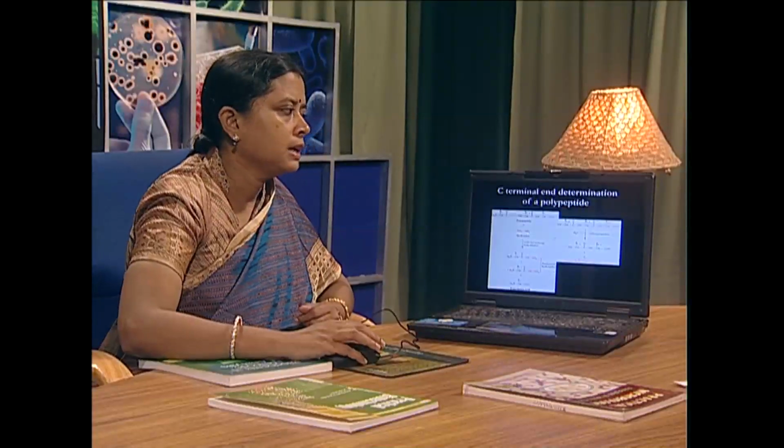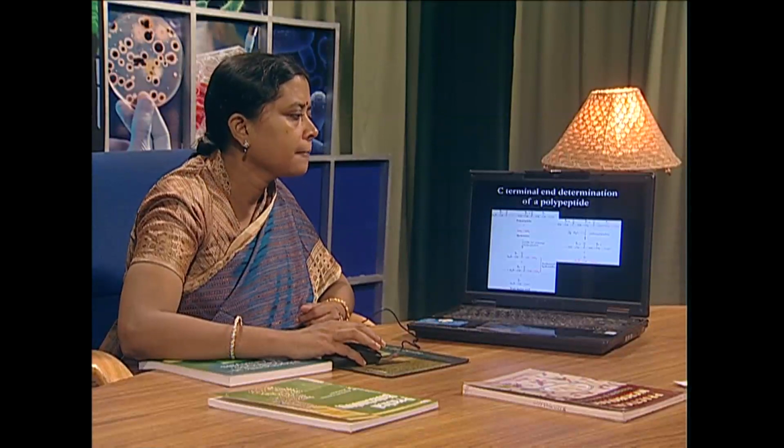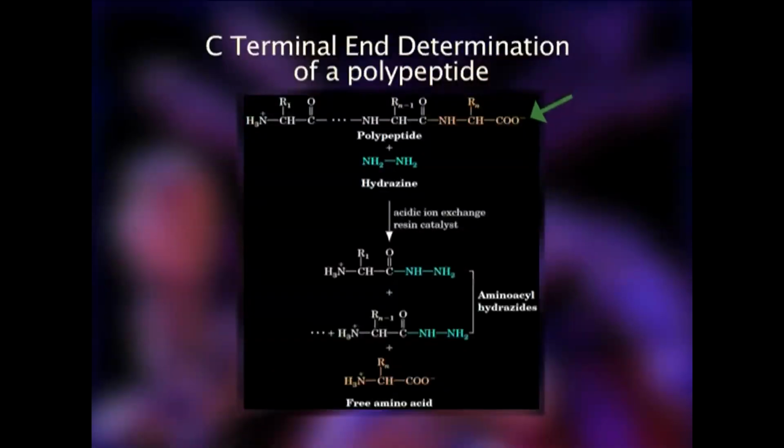Now C-terminal end determination. Similarly, only the C-terminal amino acid can be determined, and the reagent used is hydrazine. Hydrazine will form a derivative with the amino acid whose carboxyl group is free.